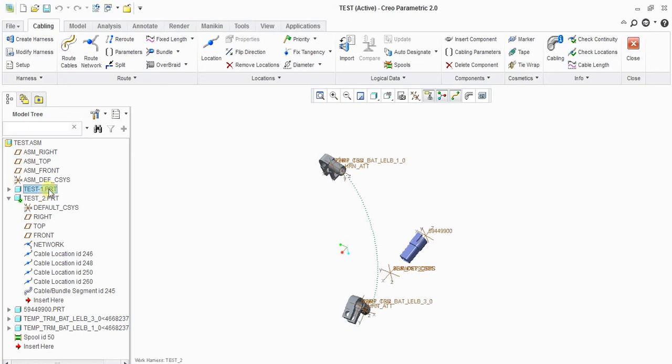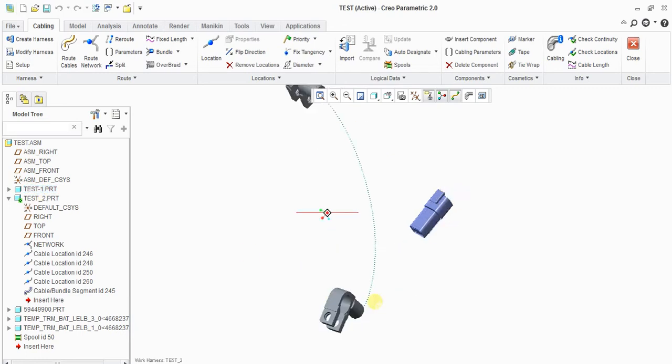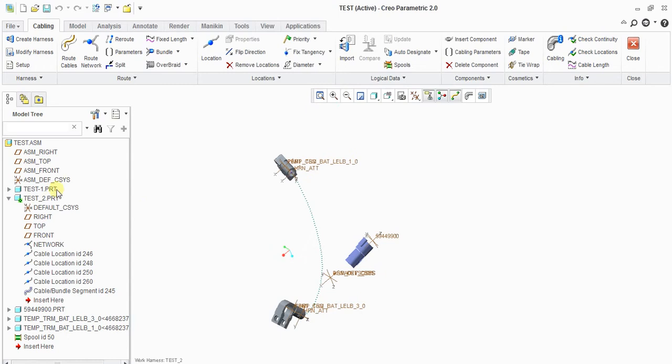Underscore 1 is known as the position part, underscore 2 is known as the harness part. I already told you this earlier, and I am repeating it again. This is the position part, this is the harness part. This plays a key role in making the harness. This is a format we actually used to work with in our company, so the same format I am going to teach you here. I will tell you later how this position part is going to help us. For the time being, don't concentrate more on that.